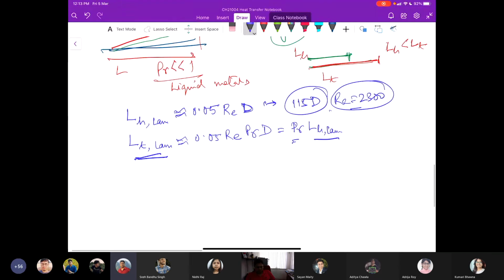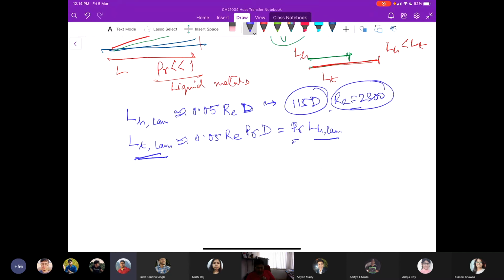Now, in case of turbulent flow, there is intense mixing due to the random, inherent fluctuations that happen. That is why the hydrodynamic and thermal boundary entrance lengths, or entry lengths, are usually about the same size and usually independent of Prandtl number, because of this intense mixing that inherently happens when the fluid comes with the turbulent velocity. And it is independent of Prandtl number in case of turbulent flows.